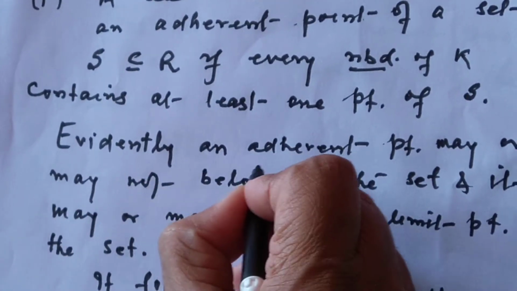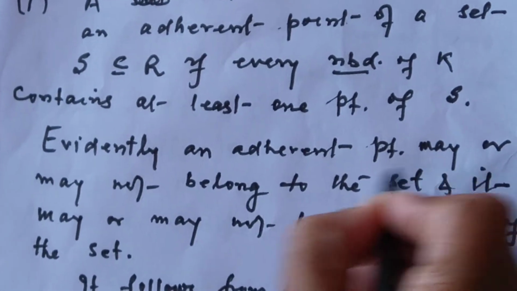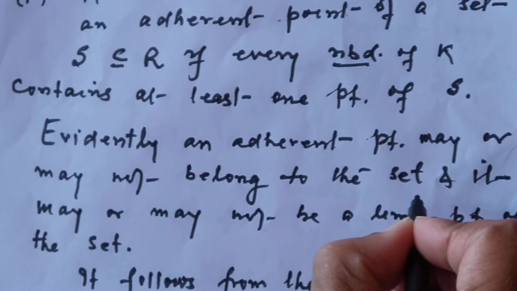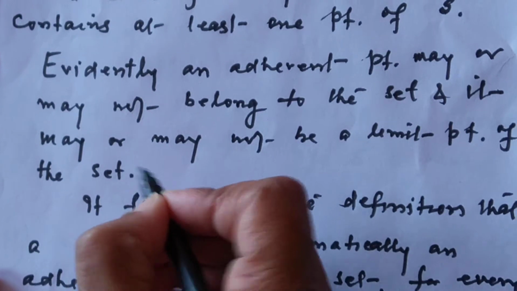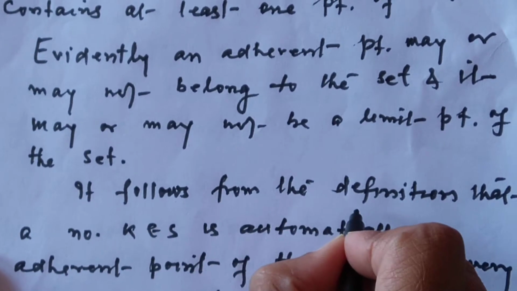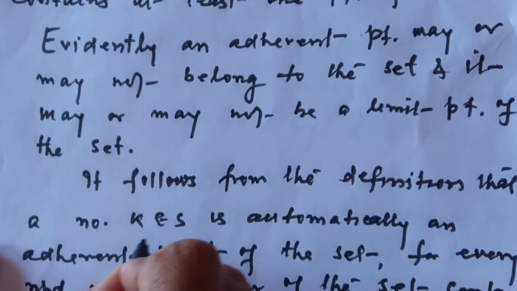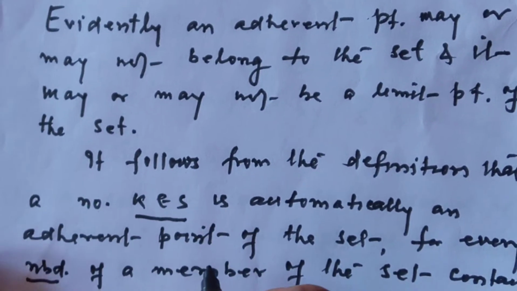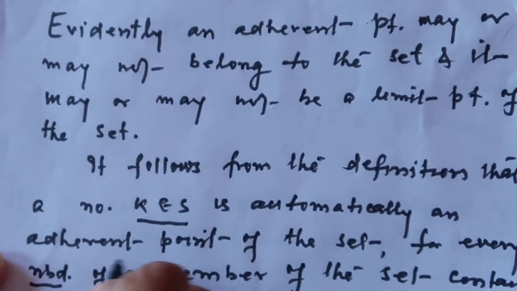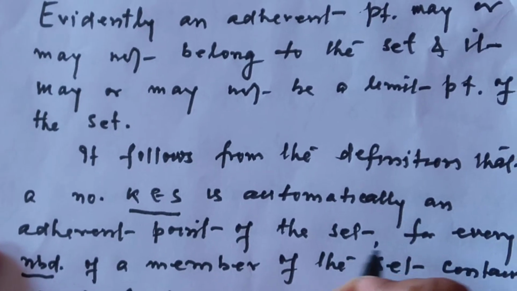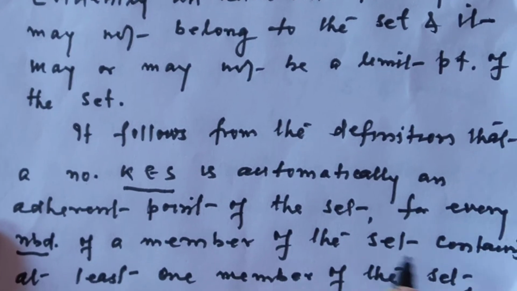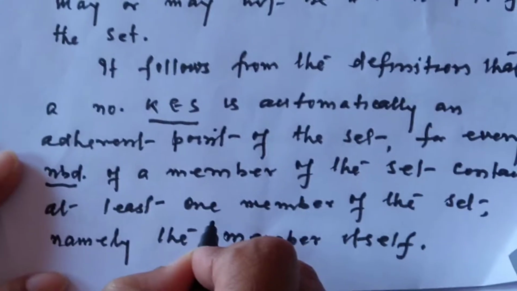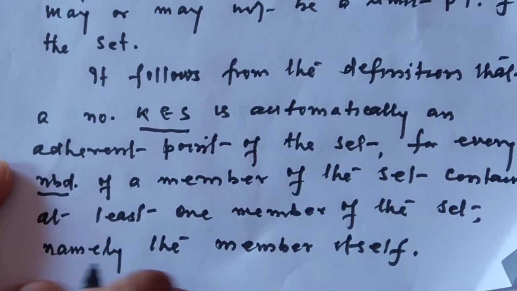Clearly or evidently, an adherent point may or may not belong to the set, and it may or may not be a limit point of the set. It follows from the definition that a number k belonging to S is automatically an adherent point of the set, for every neighborhood of a member of the set contains at least one member of the set, namely the member itself.